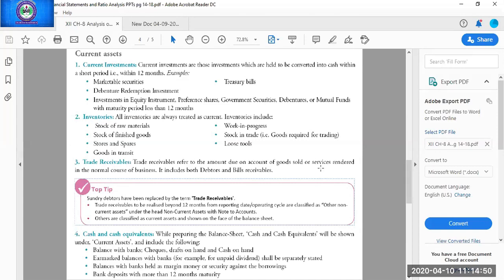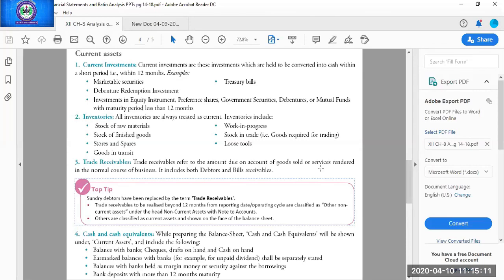So in current investment, yesterday I told you that any investment may be current or non-current. If the period of holding the investment is more than 12 months, then it will become non-current. And if the period is mentioned as 12 months or within a period of 12 months, then the same investment will become current investment.